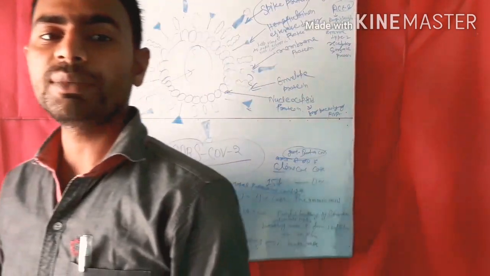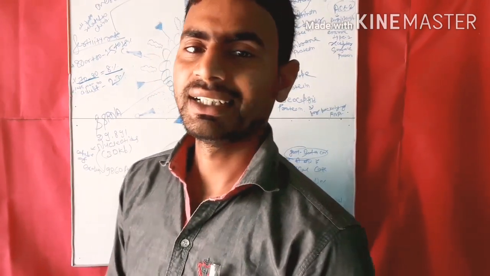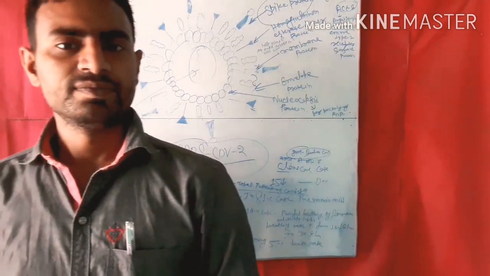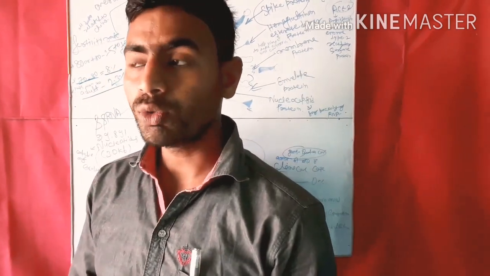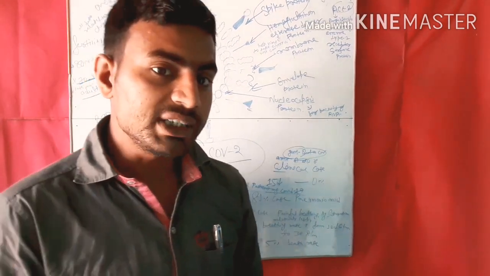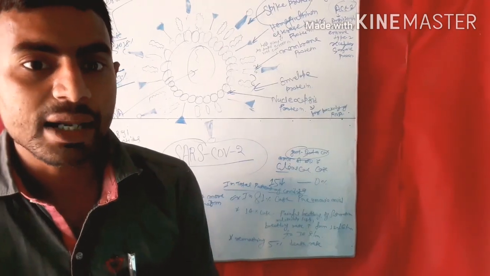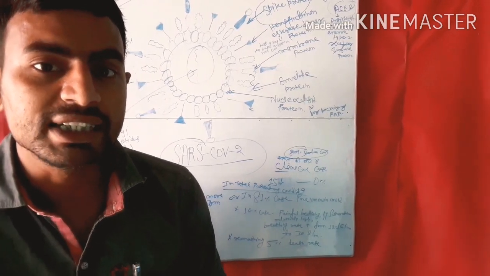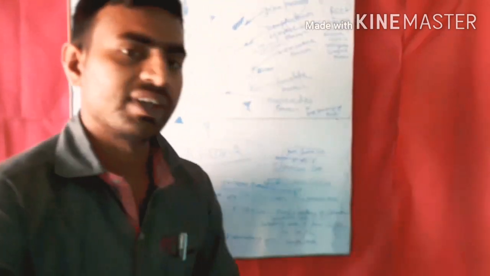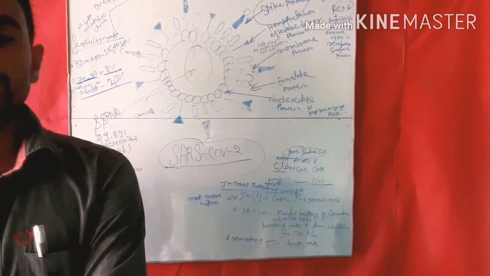And what is the result for those whose age is less than 70 years? The death rate is 2.3%. But one very interesting matter in the clinical data is that for those whose age is less than 50 years, the death rate is 0%.